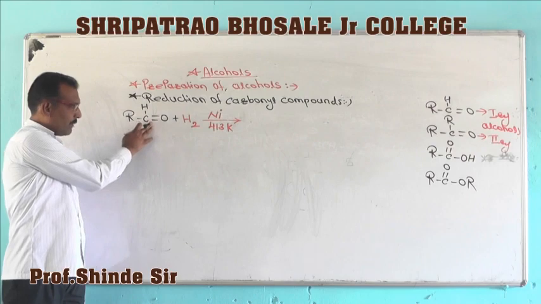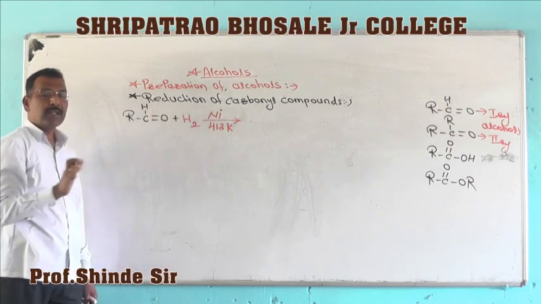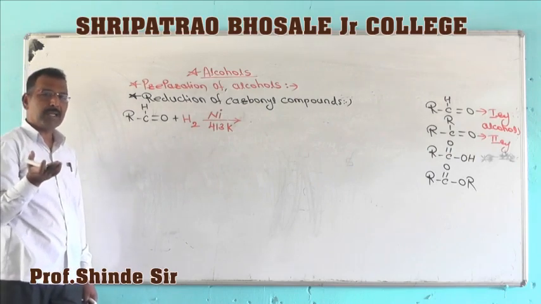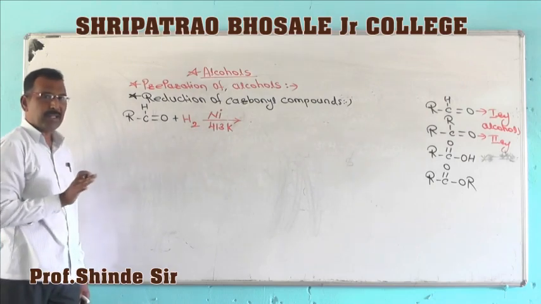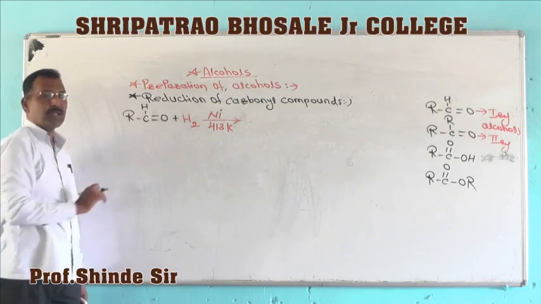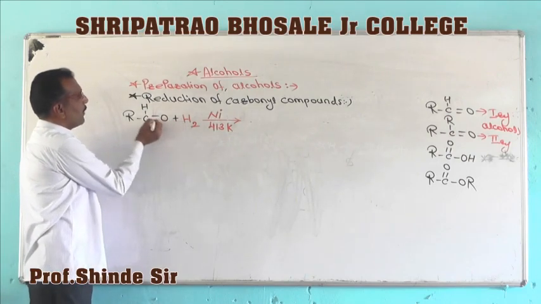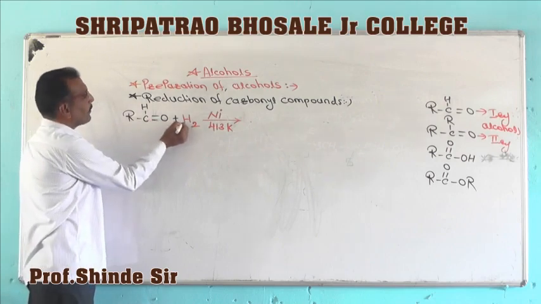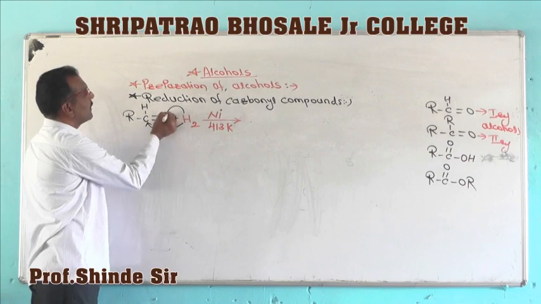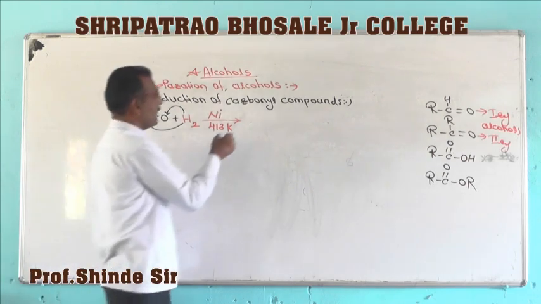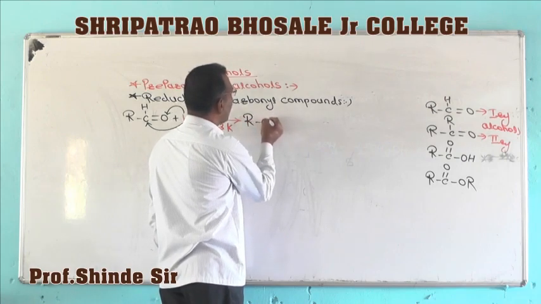So when the mixture of aldehyde and hydrogen is passed over finely divided nickel, or you may take platinum or palladium, at 413 Kelvin, aldehydes undergo reduction. One hydrogen is added across the double bond, one on this carbon and another on this oxygen, so formation of a primary alcohol takes place.